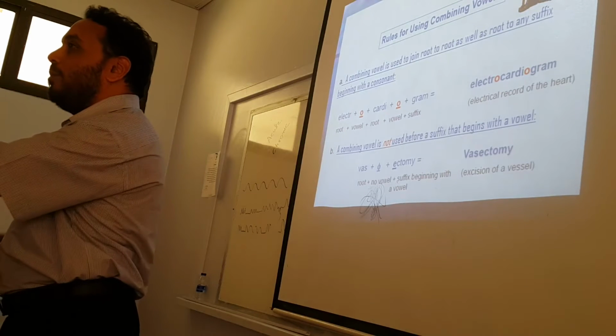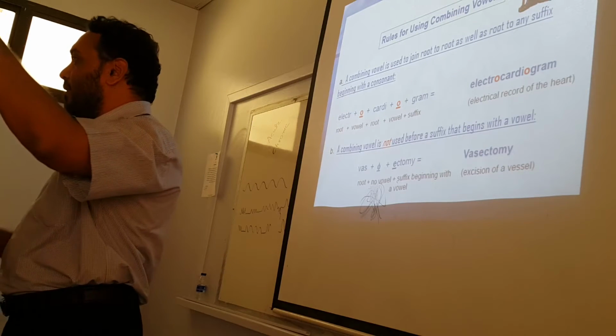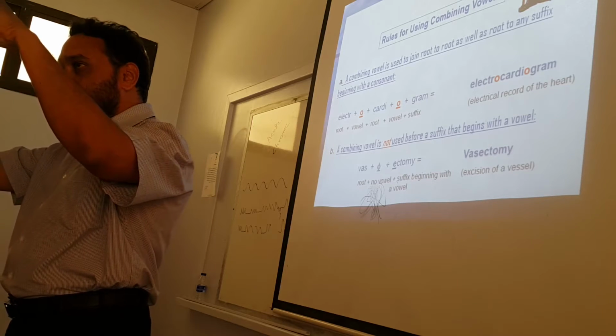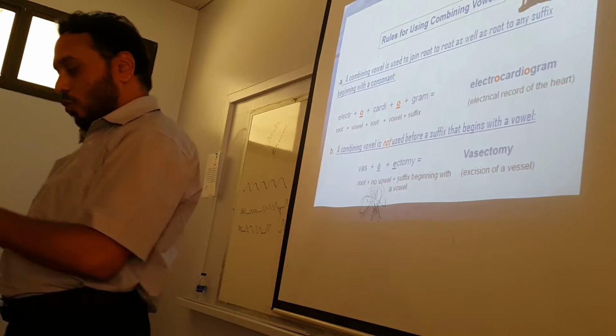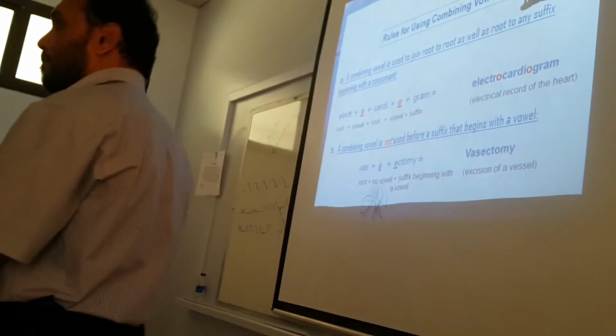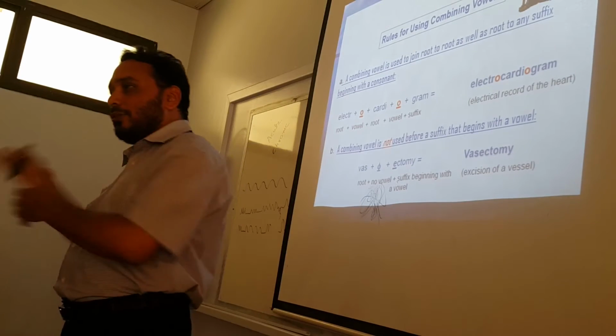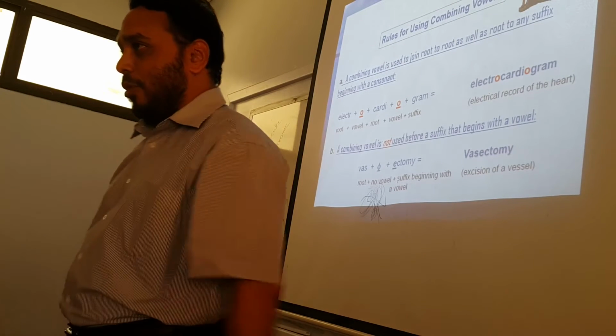Thoracic, there is O in between. So cardi is a root, thoracic is a root. So it is root to root combined with a vowel O. So the rule is a combining vowel is used to join root to root as well as root to any suffix beginning with a consonant. Why didn't we use I? We can use I also, but let's complete the rules, then we will understand this point.